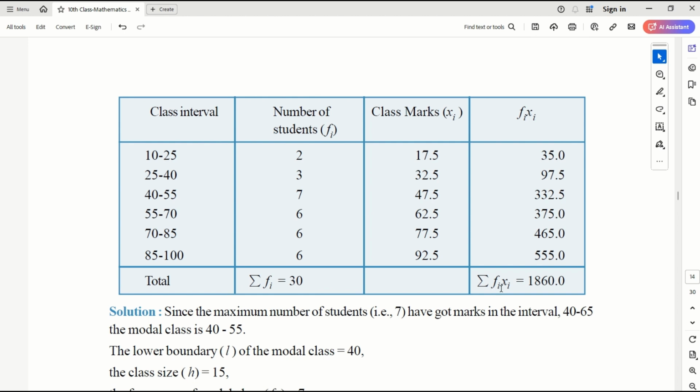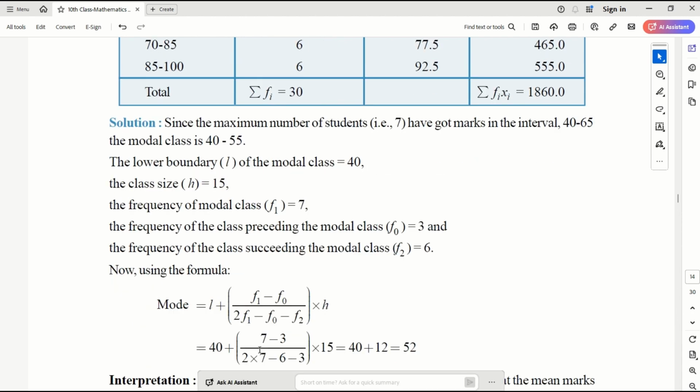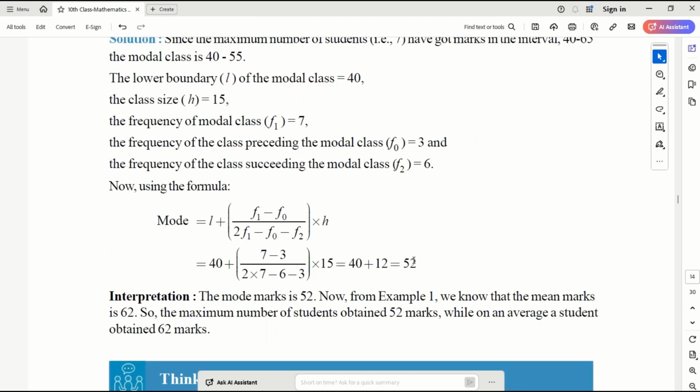Correct. So sigma fi xi is 1860, and sigma fi is 30. Mean is simple: mean is sigma fi xi by sigma fi. So mean here is around 62.